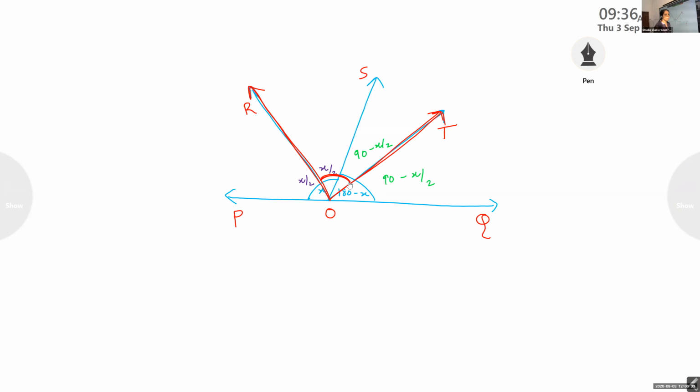Did you understand what is that angle? That red angle is a sum of two angles.